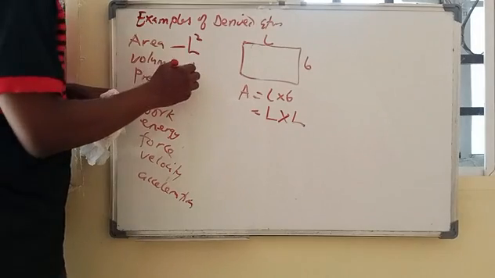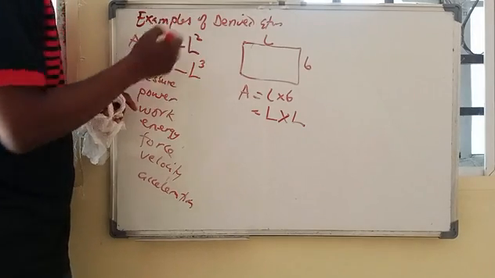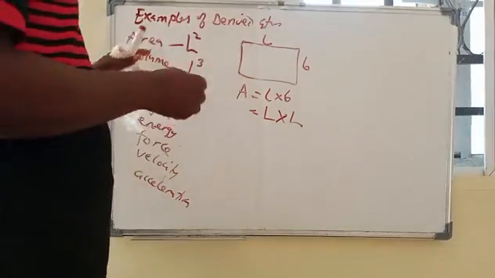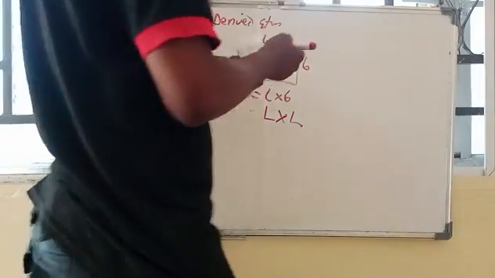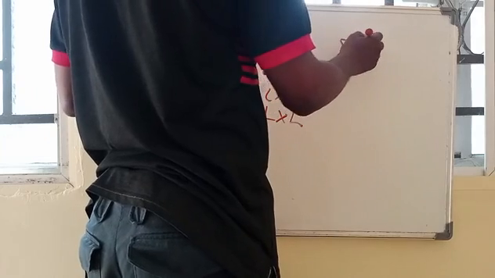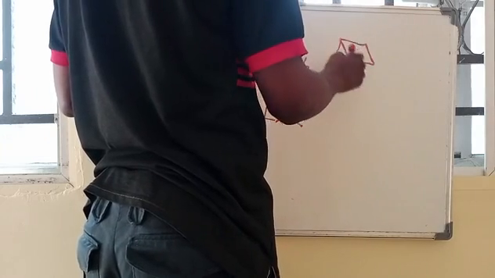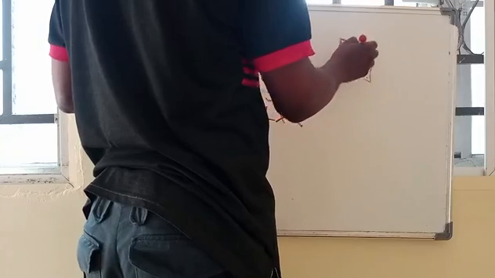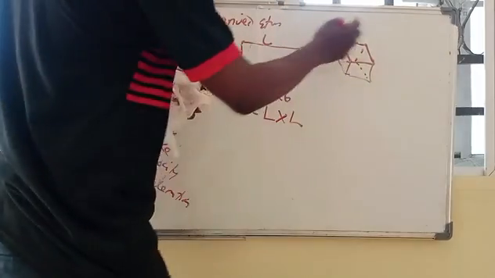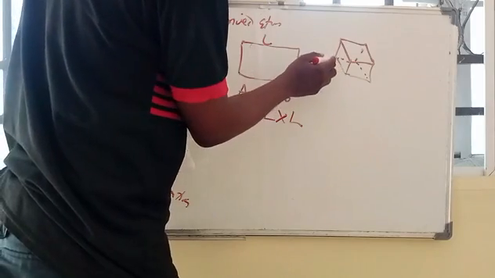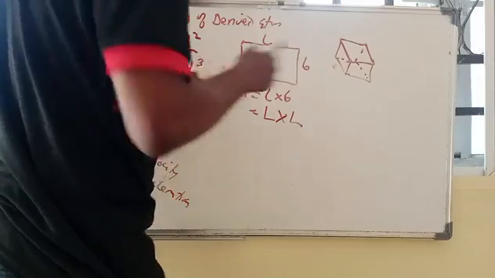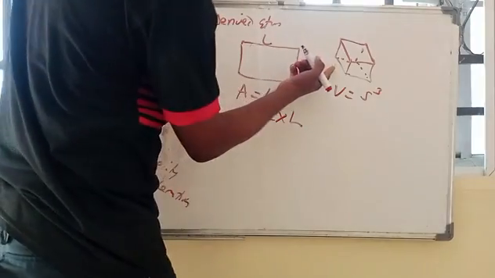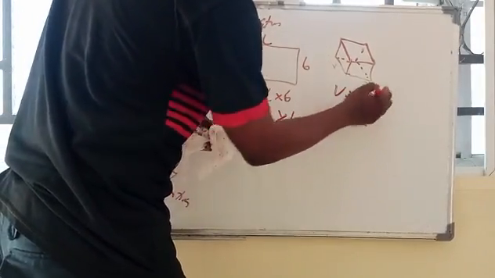While a volume is a cubed length, a length raised to power 3. So when a length is cubed, then you have a volume. An example is a cube, where all the sides are equal. With one side, the volume is calculated as the cube of a side, and a side is a measure of length, raised to power 3.